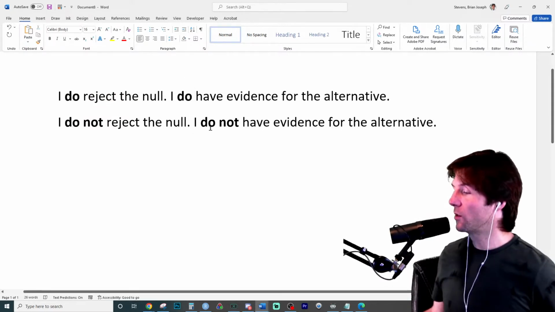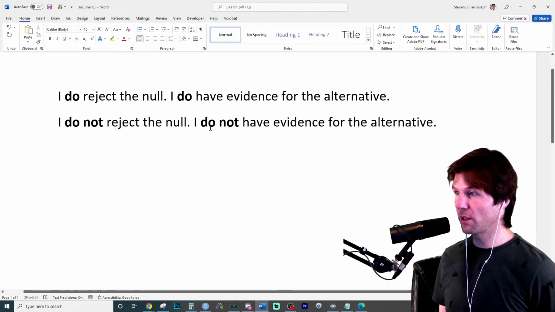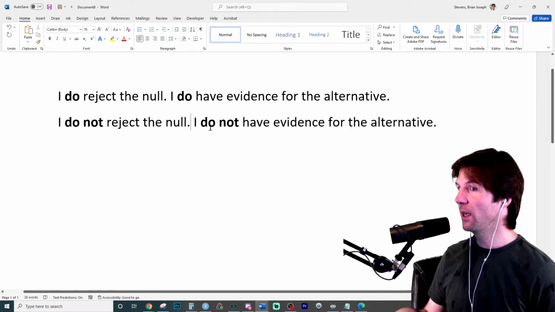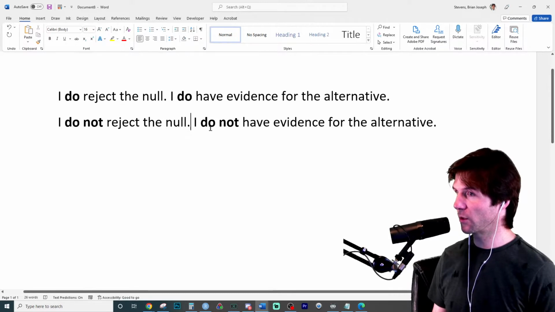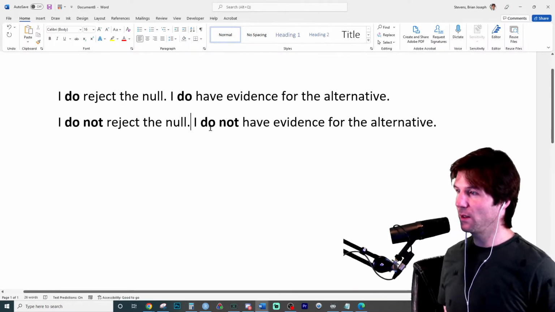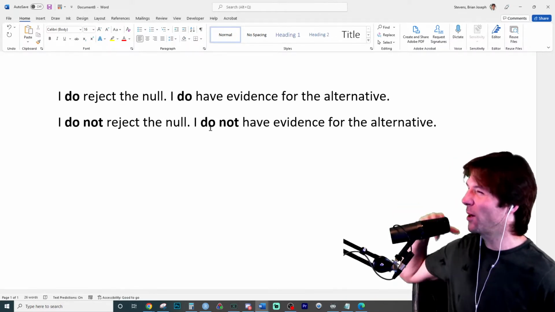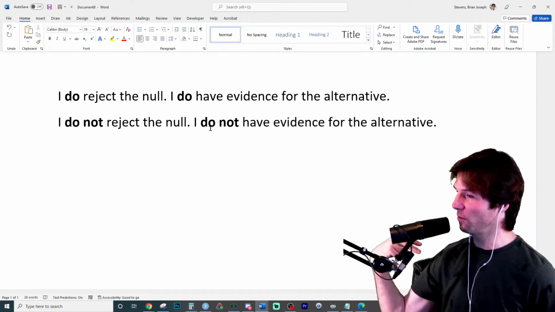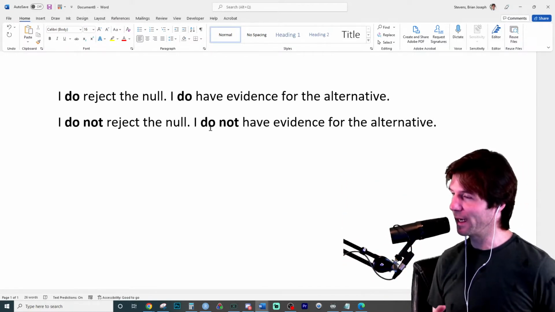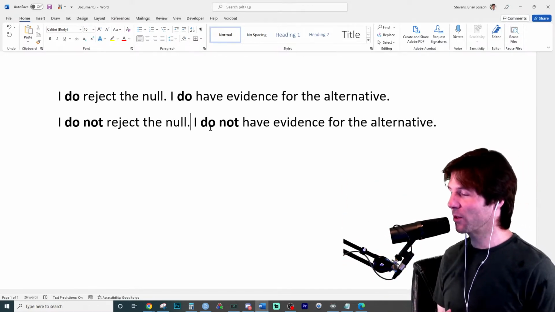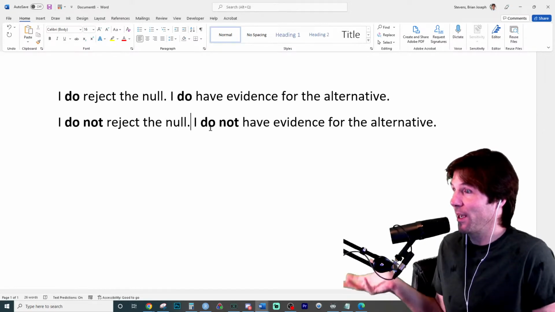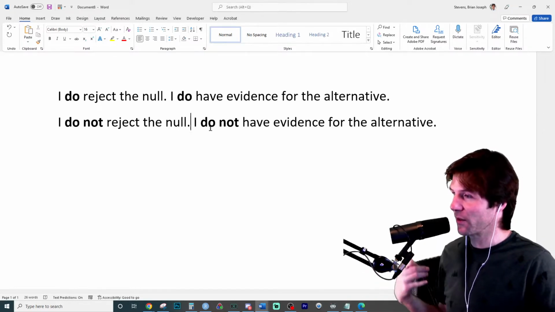I do. So with this right here, if you do reject the null, you do have evidence for the alternative. If you do not reject the null, you do not have evidence for the alternative. And what does reject mean? It means you don't think it's true anymore. Like, I throw my null away. I'm taking that alternative with me. I don't throw my null away. I'm going to not have evidence for my alternative because I don't reject my null. If I did reject it, it's because I had evidence for the alternative.